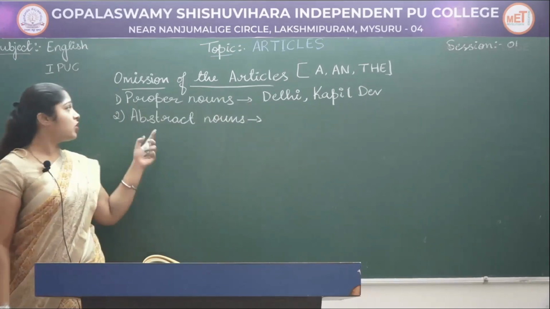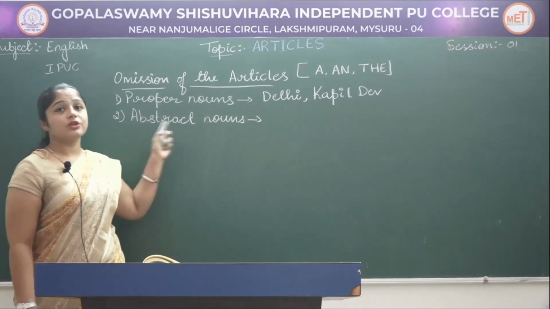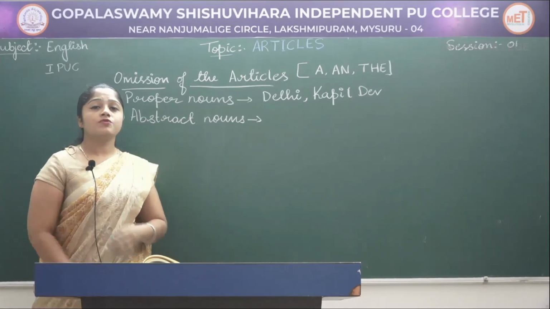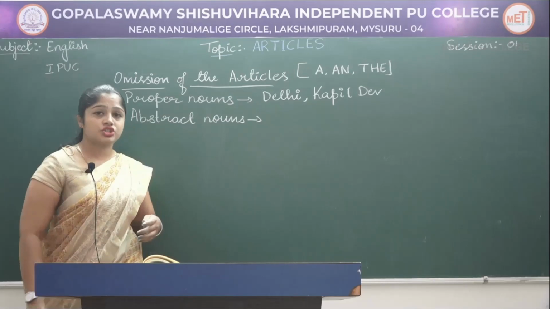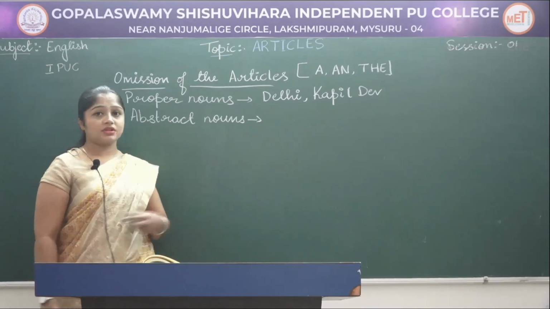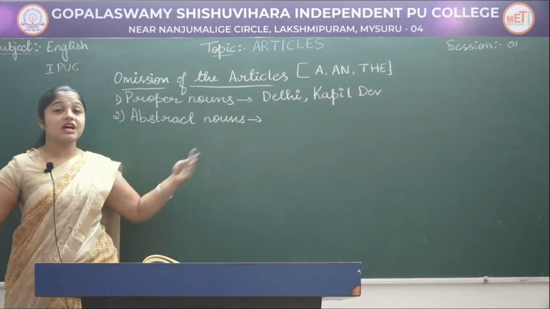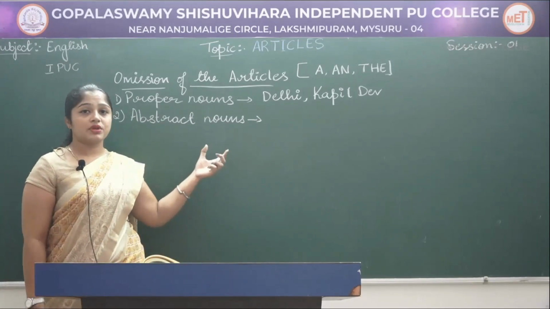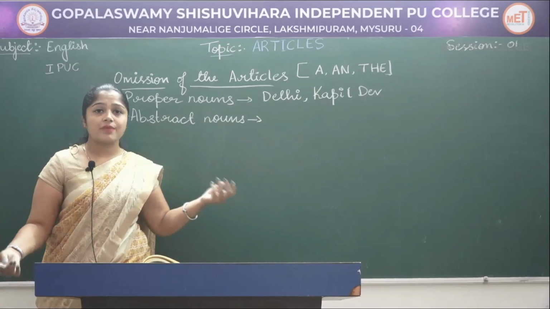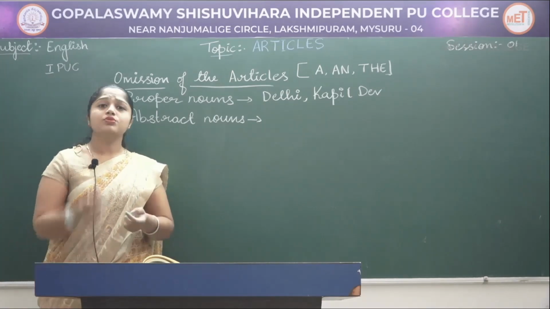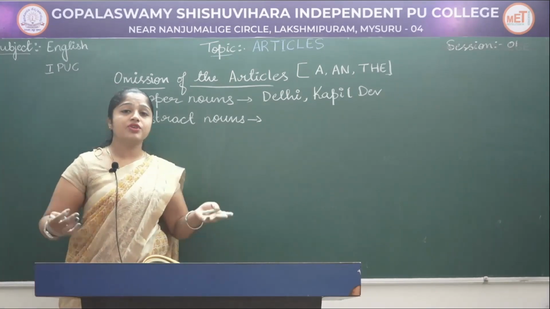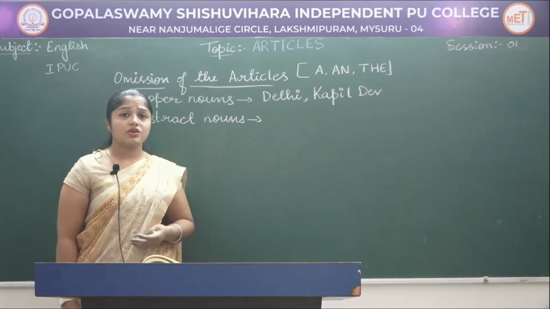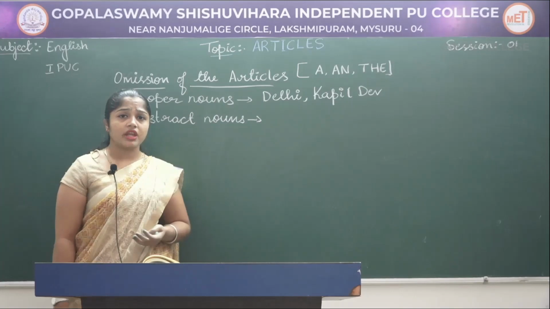And also we have to avoid using articles before abstract nouns, the nouns which cannot be felt, seen or touched. For example, happiness. We cannot say a happiness, the happiness or an happiness. It is just happiness. Can we say I am 2 happy, I am 3 happy? No, we cannot say how happy we are or how much pain we are enduring.